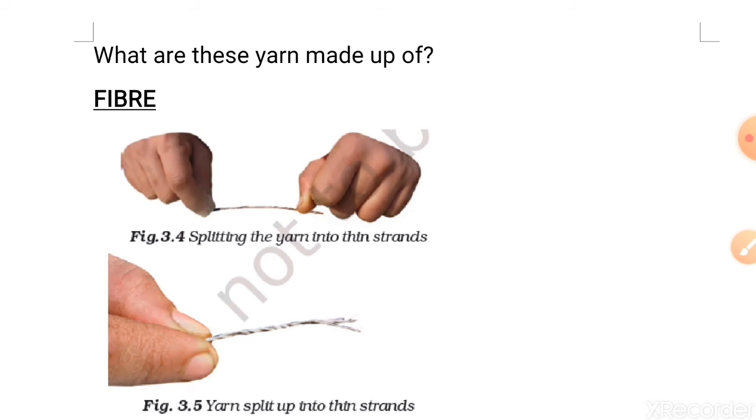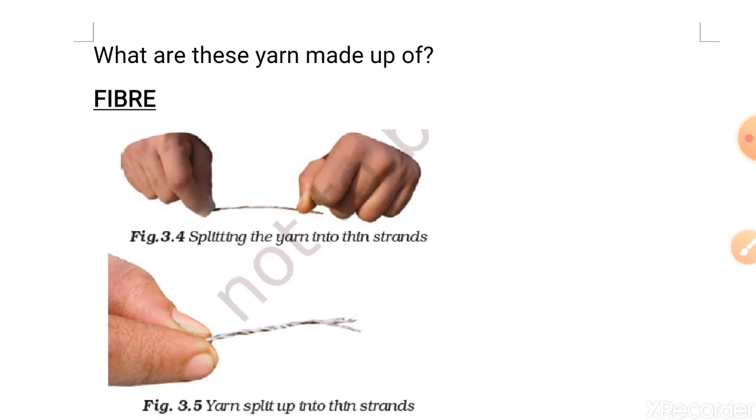The thin strands of the thread that we see are made of still thinner strands which are called fibers. So students, we have today studied what fabrics are, what the different kinds of fabrics we use are, and what a fiber is. Now we will study the types of fiber and other things in the next classes.